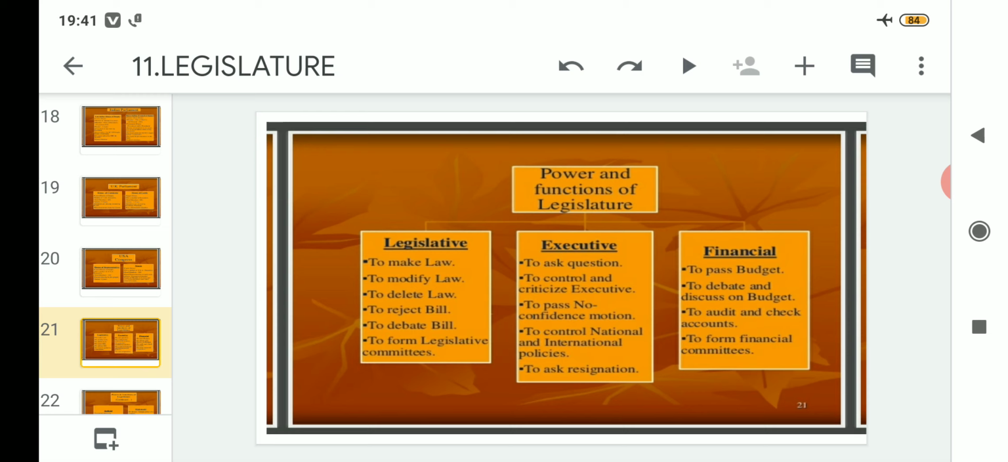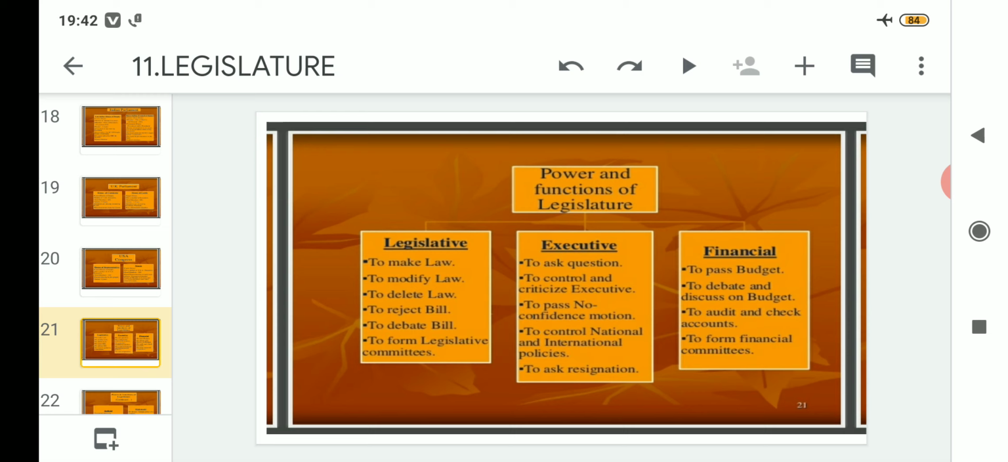And thirdly, it can audit and check accounts also. It can go through thoroughly, it can audit each and every account, and while going through, they can check accounts to find anomalies. If they think that anomalies are present, or if they have any doubt, they can have an audit and check accounts.